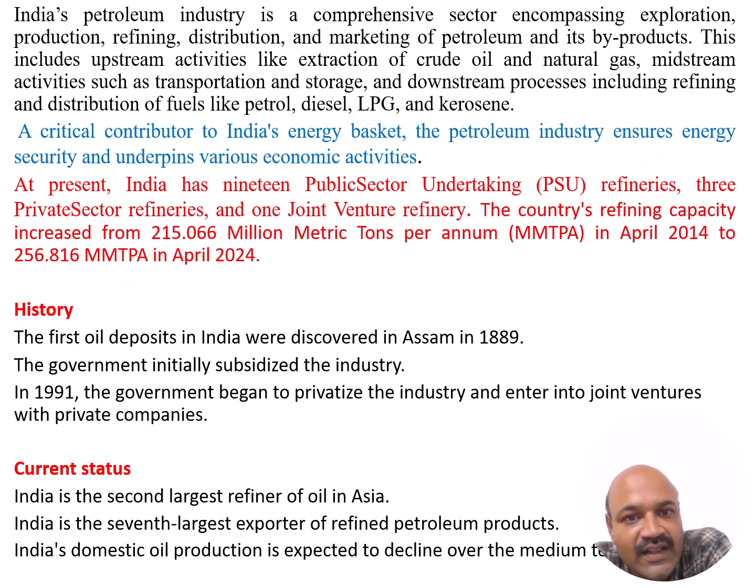Now, in this slide we can see the history of the Indian petroleum industry: where the first oil deposits were discovered, what the current status is, everything. The first oil deposits in India were discovered in Assam in 1889. The government initially subsidized the industry, but in 1991 the government began to privatize the industry and enter into joint ventures with private companies. Regarding the current status, India is the second largest refiner of oil in Asia, the 7th largest exporter of refined petroleum products, and India's domestic oil production is expected to decline over the medium range.